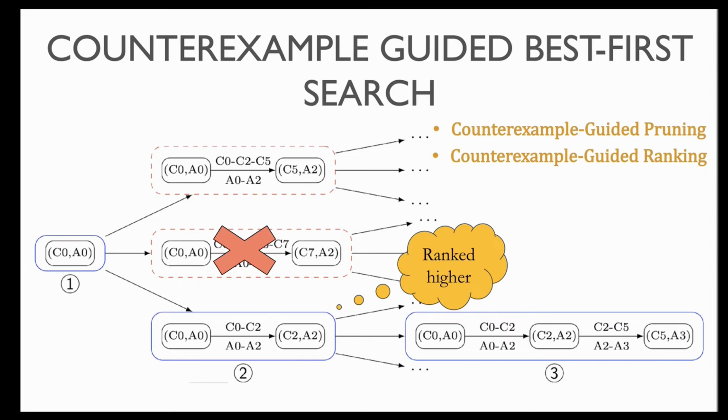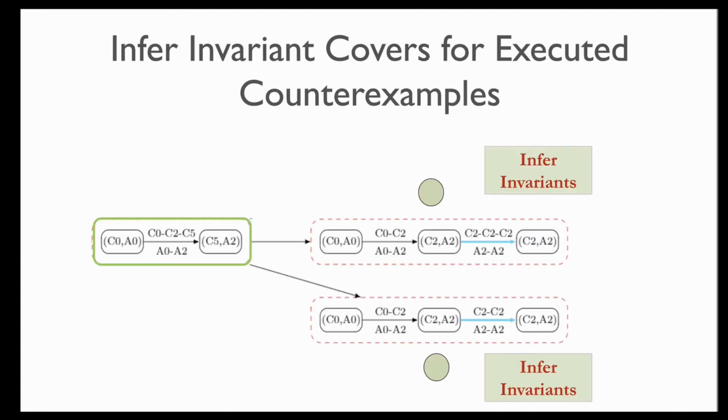And then we are going to rank some possibilities higher than others, just like I showed you earlier, which was, if one possibility is correlating more variables, then that is ranked higher than the others. So in this way, we implement a counterexample guided best first search. In the worst case, our algorithm still remains exponential, but in the common case, our algorithm is linear time and actually is very good at figuring out correlation proofs for the typical types of transformations that compilers perform, even for complex transformation pipelines like the one that I showed in the example I used.